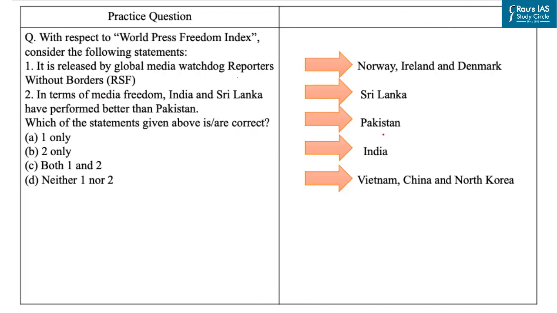Now if you can see here, Pakistan has fared far better when it comes to media freedom, as it was placed at 150, an improvement from last year's 157th rank. See, in 2022, India was ranked at 150 and this year at 160. On the other side, Sri Lanka also made a significant improvement on the index, ranking 135th this year as against 146 in 2022. Norway, Ireland and Denmark occupied the top 3 positions in press freedom, while Vietnam, China and North Korea constituted the bottom 3.